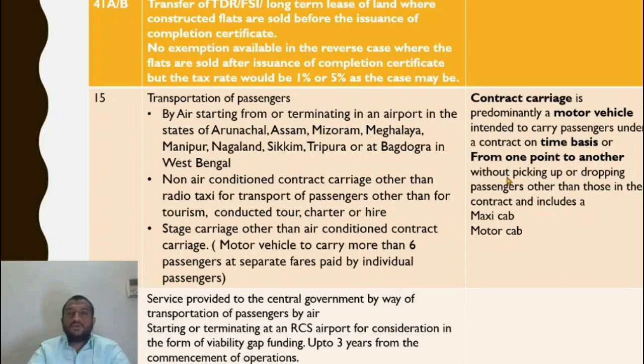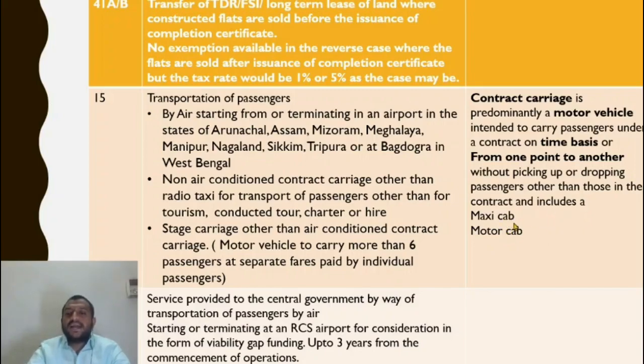All right. So if you look at a private bus, let us say a Volvo AC I hire, everything is a contract. I book tickets before. I know the people who are coming with me. He does not stop in between, and people will not be picked up randomly. So the Volvo bus will be a contract carriage. A normal RTC bus where you routinely commute is not a contract carriage.